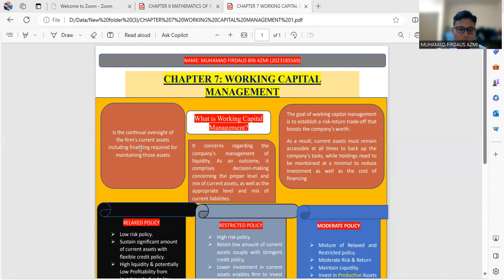The goal of working capital management is to establish a risk-return trade-off that benefits the company. As a result, current assets must remain accessible at all times to back up the company's tasks, while holdings need to be maintained at a minimum to reduce investment as well as the cost of financing.